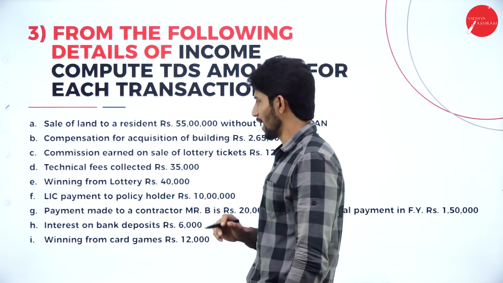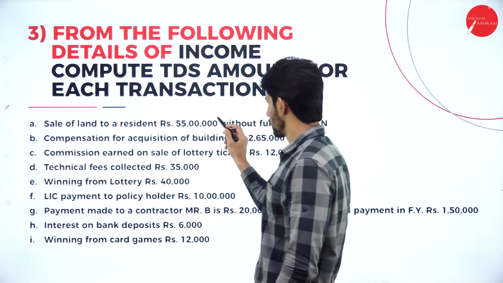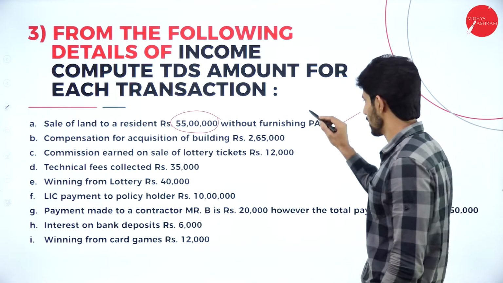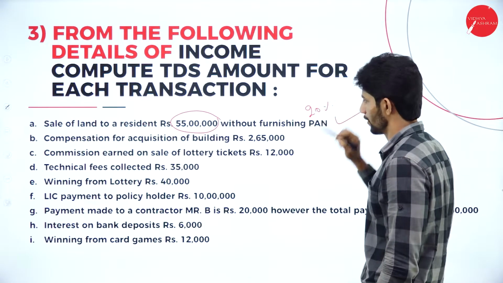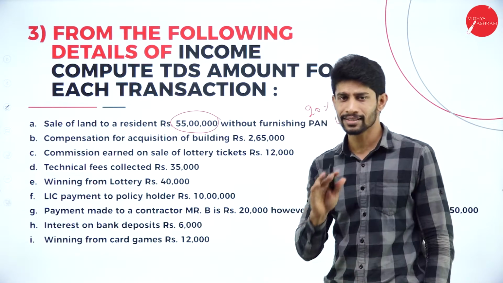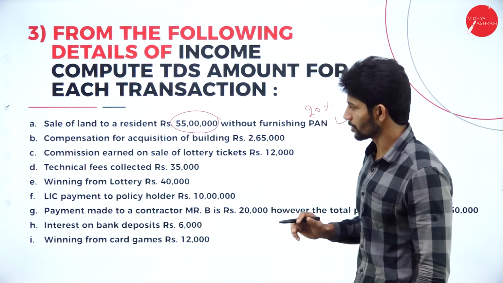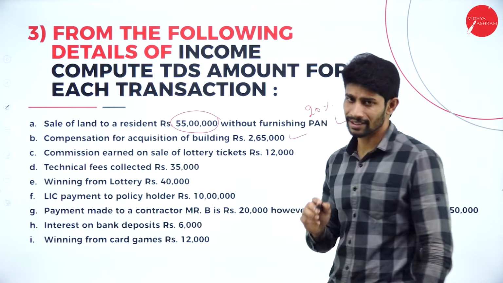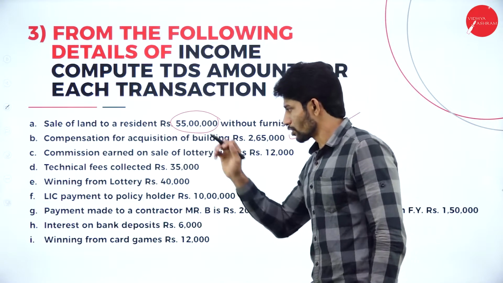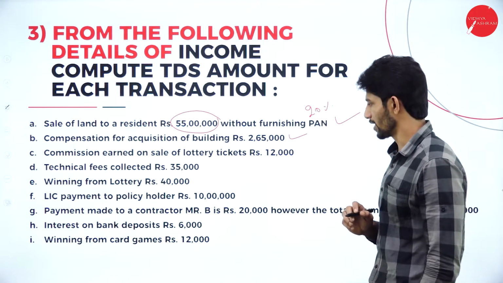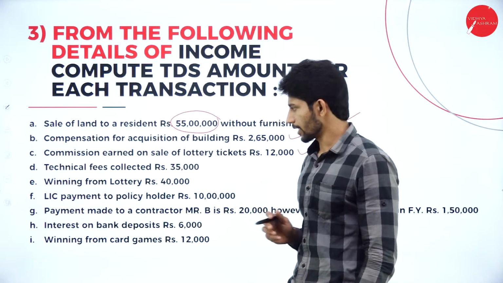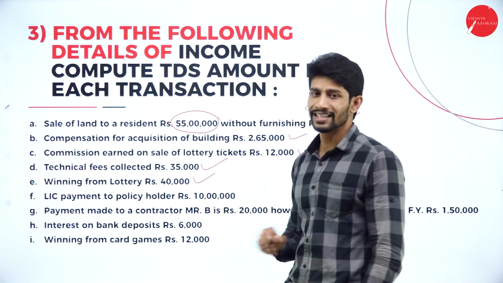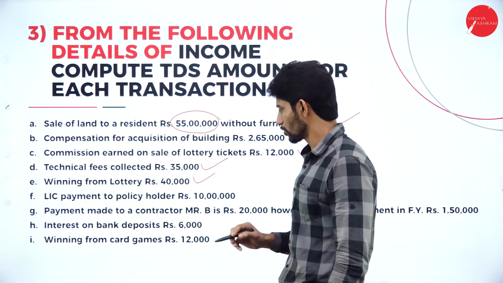So sale of land to a resident, rupees 55 lakhs. Yes, TDS is applicable. Without furnishing PAN card details, then 20% is applicable. If he furnishes the PAN card details, 10% is applicable. Compensation for acquisition of building, rupees 2,65,000. Yes, TDS is applicable. Commission earned on sale of lottery tickets. Yes. Technical fees collected, rupees 35,000. Yes. Winning from lottery, 40,000. Yes, applicable.